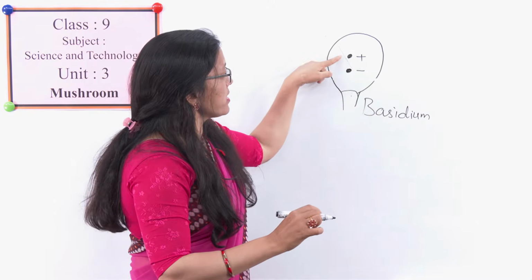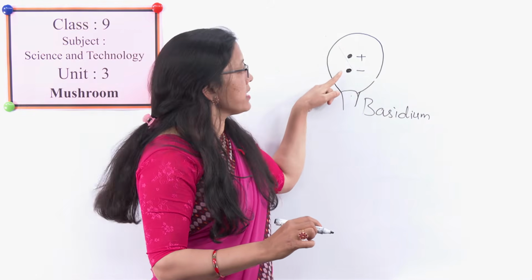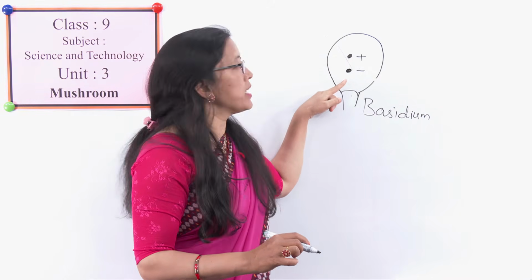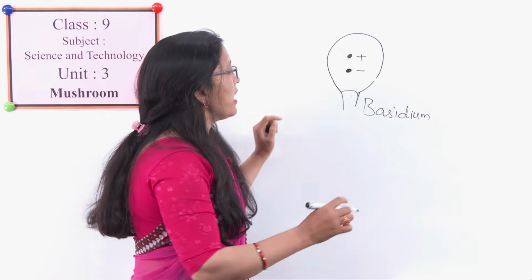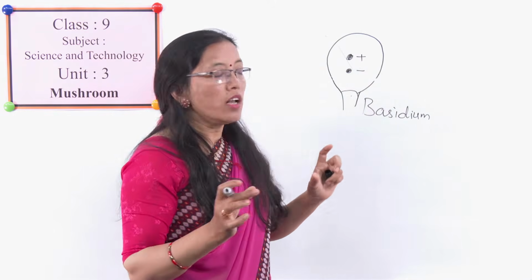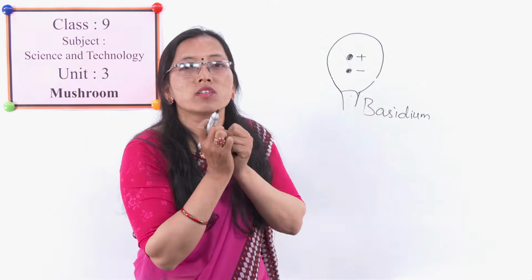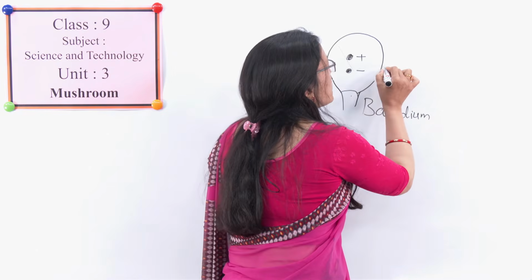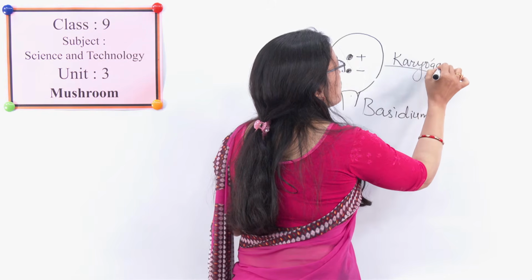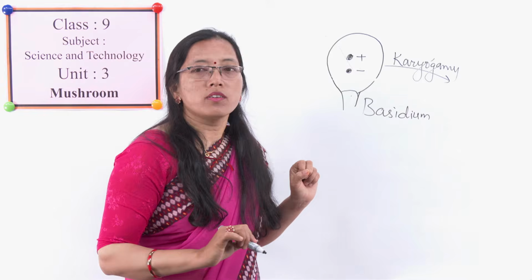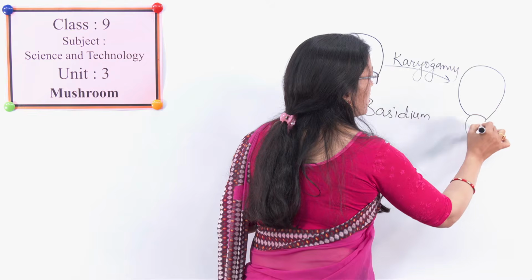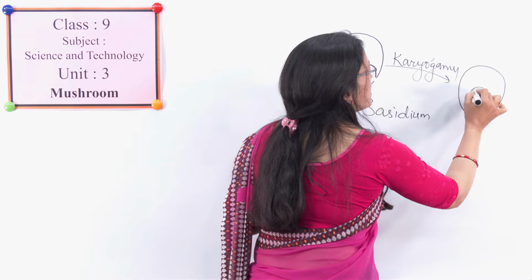It has two types of nuclei: one is the plus strand nucleus, another is the minus strand nucleus. When this basidium matures, these two nuclei fuse with each other, and that is called karyogamy, the fusion of nuclei. After fusion, it will form a diploid nucleus.